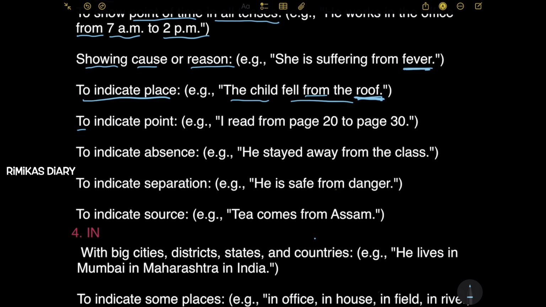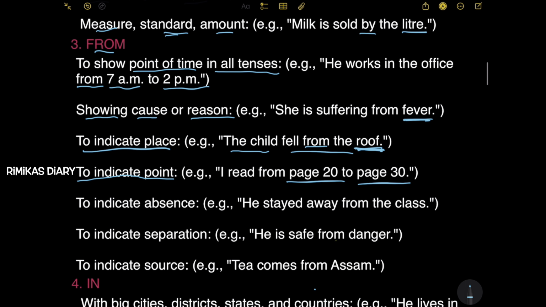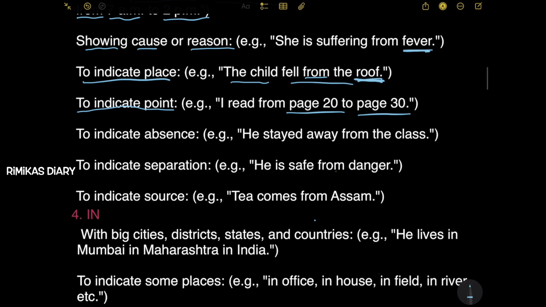Next, to indicate point. Example, I read from page 20 to page 30. So this is the starting point, this is the end point. As we saw before, it showed the point of time. Here it's indicating just a point. From page 20, that's the starting point, to page 30, that's the end point.